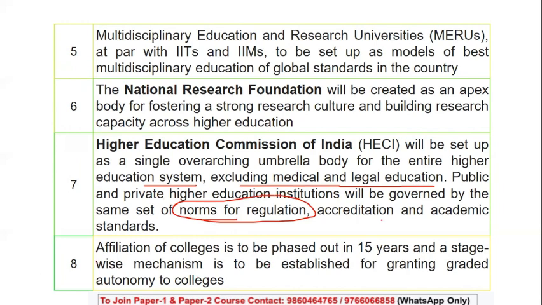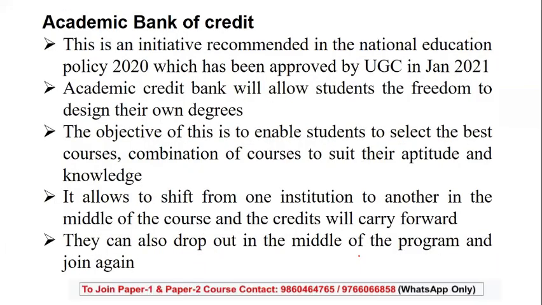Affiliation of colleges is to be phased out in 15 years, and a stage-wise mechanism is to be established for granting graded autonomy to the colleges. Now, when we talk about academic credit, let's see what exactly this academic credit is about.